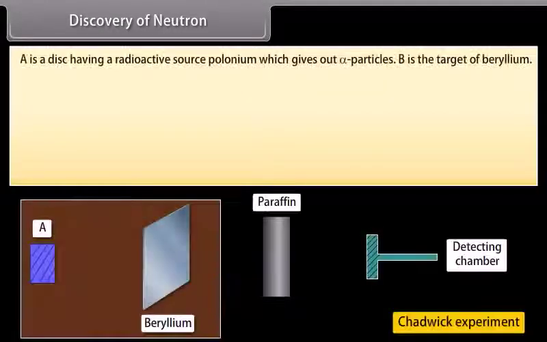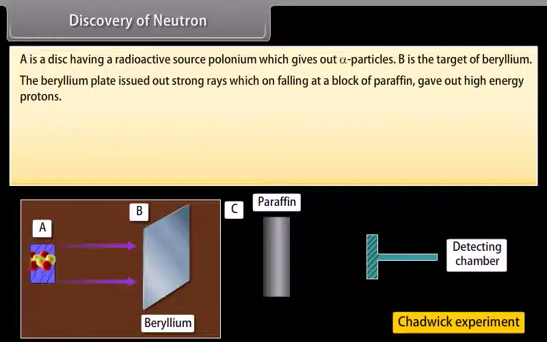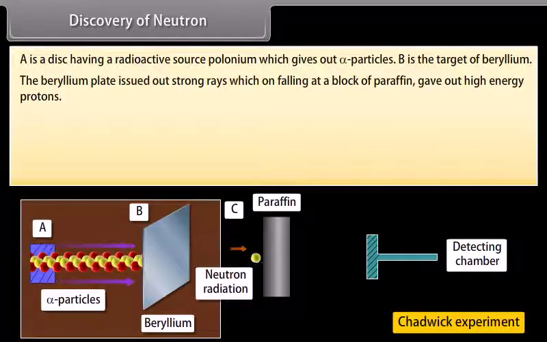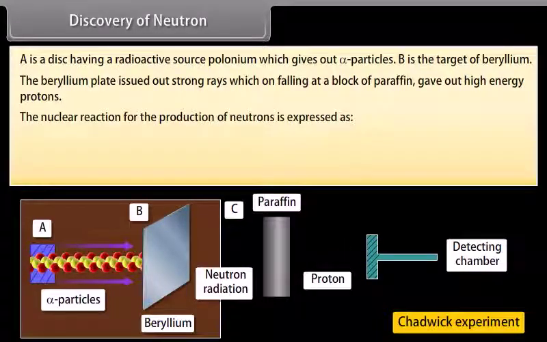Discovery of neutron. A is a disk having a radioactive source, polonium, which gives out alpha particles. B is the target of beryllium. Both A and B are placed in an evacuated chamber C. The beryllium plate issued out strong rays, which on falling at a block of paraffin gave out high-energy protons. The nuclear reaction for the production of neutrons is expressed as